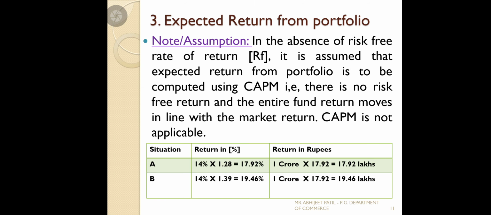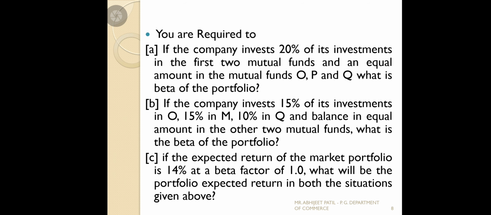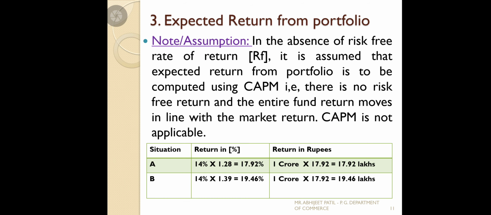Once we have calculated the two situations, the last question. See the last question they ask: if the expected return of the market portfolio is 14% at a beta factor of 1.0, what will be the portfolio expected return? In the first two questions we calculated the beta as per the investment avenue given. Now we want to find the return. Here the beta factor is given, so how are we going to calculate the expected return? Note that the expected return on the portfolio is needed in the absence of a risk-free rate of return. This is very important: the RF value is not given.